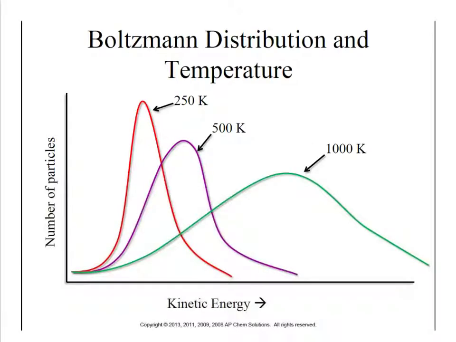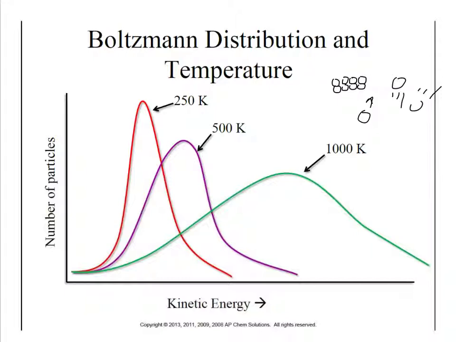So let's take a look at this graph. I failed to mention earlier, kinetic energy is the energy of motion. So things that are moving have kinetic energy. And this is directly related to temperature. This is kind of the best indicator of temperature. If you think of a solid where the molecules are stacked pretty tight, and they're in there, but they're just vibrating in place, that's a low amount of kinetic energy because there's a low amount of motion, as opposed to a gas where they're spread apart and they're flying everywhere. That would be high kinetic energy and therefore a higher temperature.